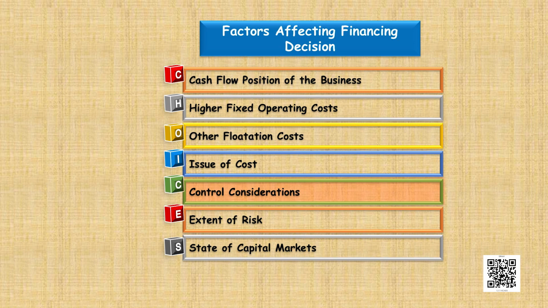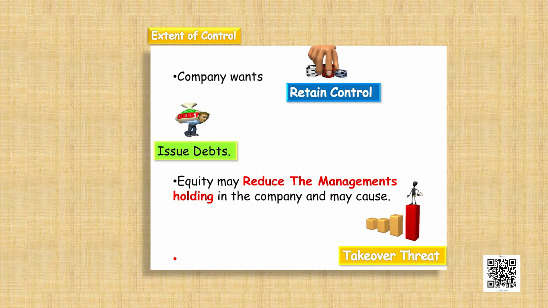Then we have the next point, which is control dilution or extent of control. If a company knows that it wants to retain control, then it must always go for issuing debts because issuing debts do not involve control dilution. But on the other hand, equity involves dilution of control. So equity may be issued when the company is not concerned about control dilution or a takeover threat.